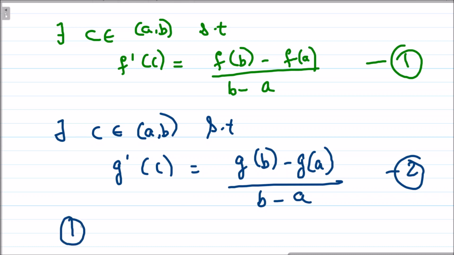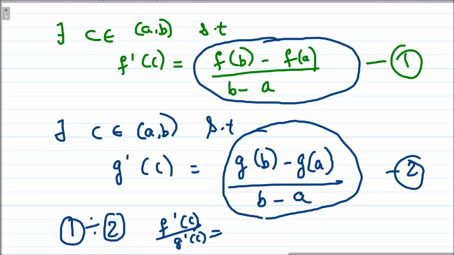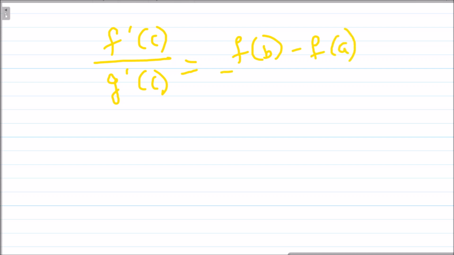Now what you do, you divide 1 by 2. If I do 1 divided by 2, what do I get? I get f'(c) upon g'(c) is equal to this ratio, this divided by this. And when you do this division, what will happen? Your b minus a and b minus a will get cancelled. Ultimately, what you will get is f'(c) upon g'(c) is equal to f(b) minus f(a) upon g(b) minus g(a).